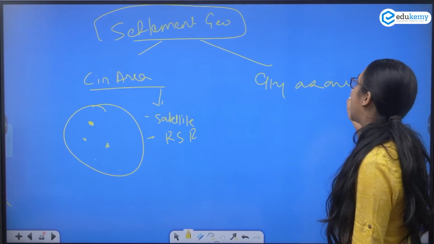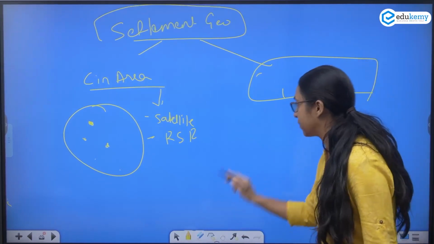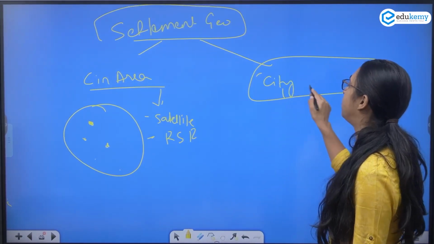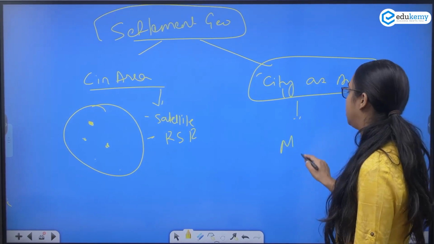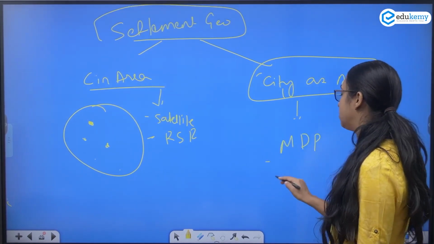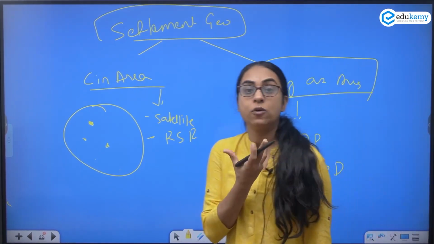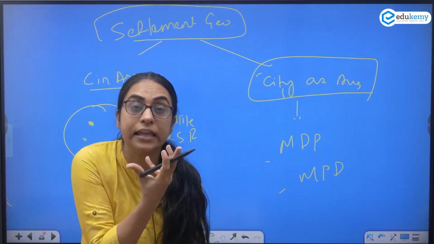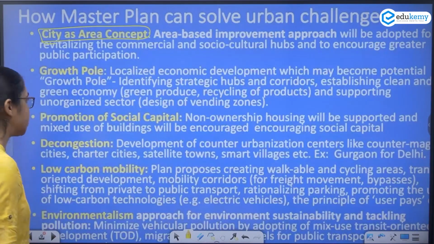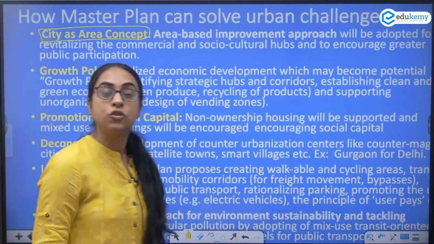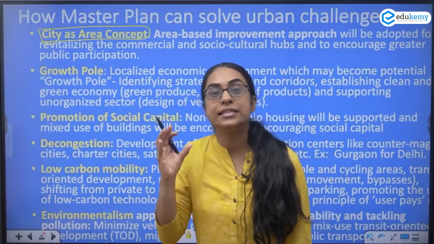So when you plan for the city, these master development plans, the master plan for Delhi, this is when you are considering the city as an area and then you plan for the city. So here in the master plan of Delhi, try to use subheadings from your optional knowledge. It considers city as an area.